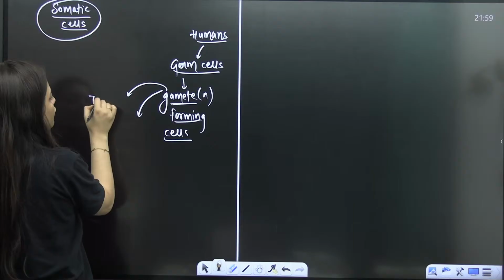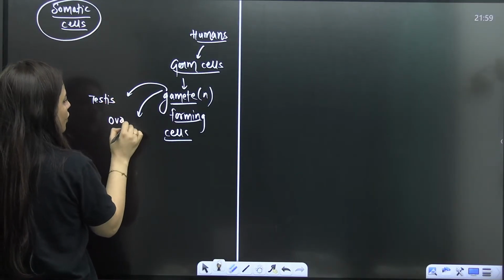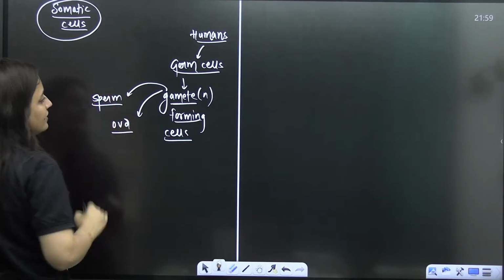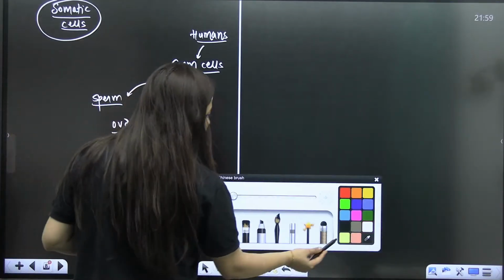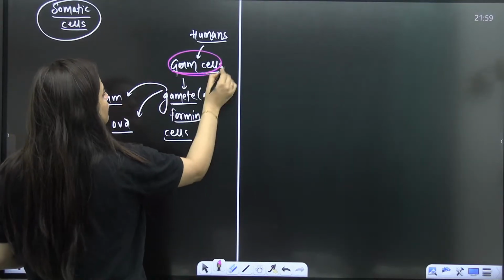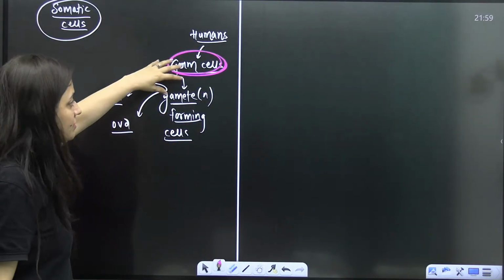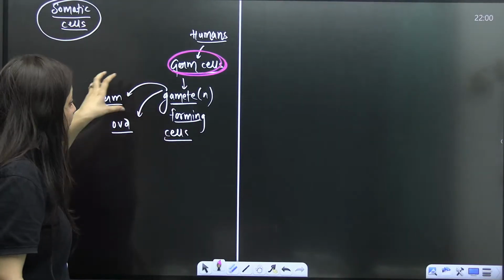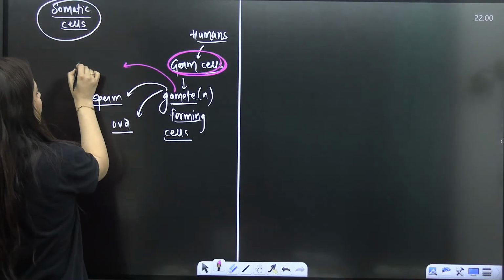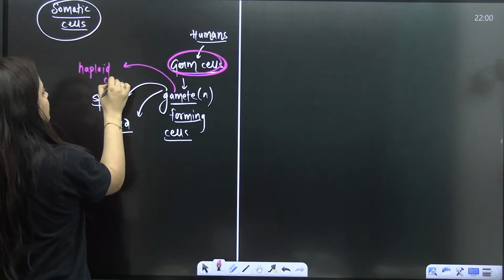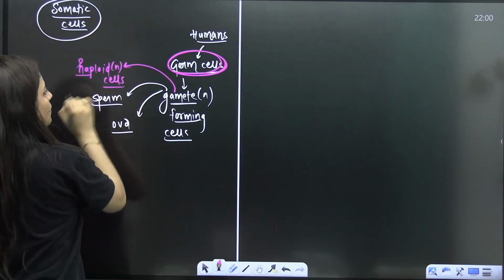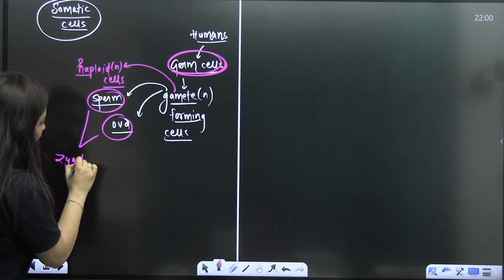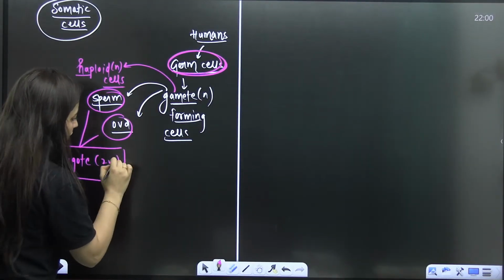Here we are talking about the sperm and the ova. These are the gametes. In humans, germ cells will give us the gametes, which are haploid cells. They just have one set of chromosomes. When there is fertilization, they fuse, you get the zygote, and then further growth happens. The zygote is basically diploid.